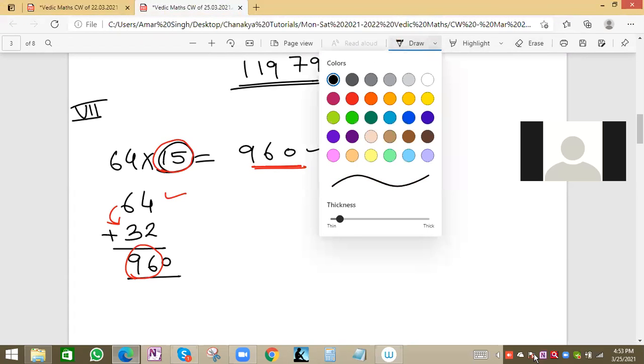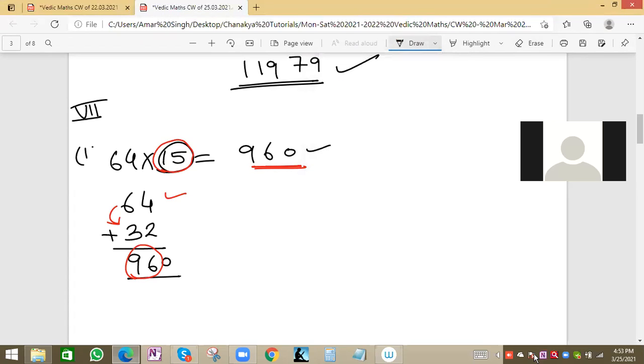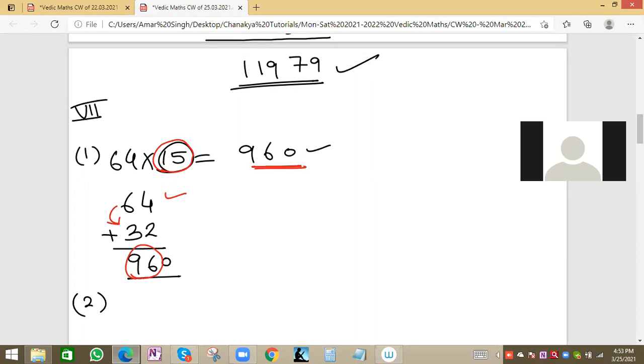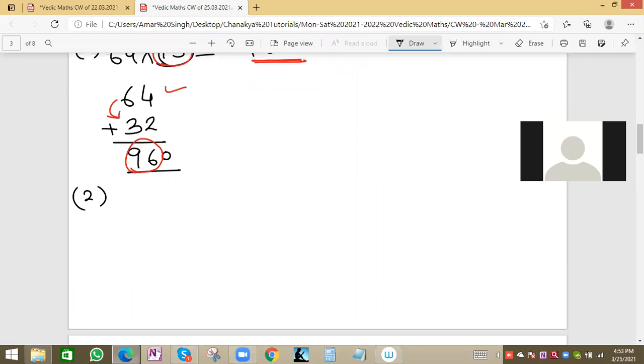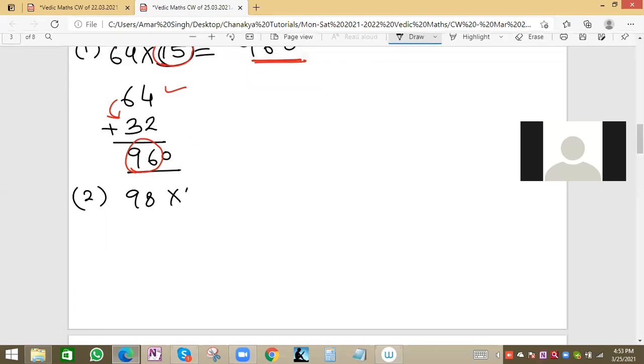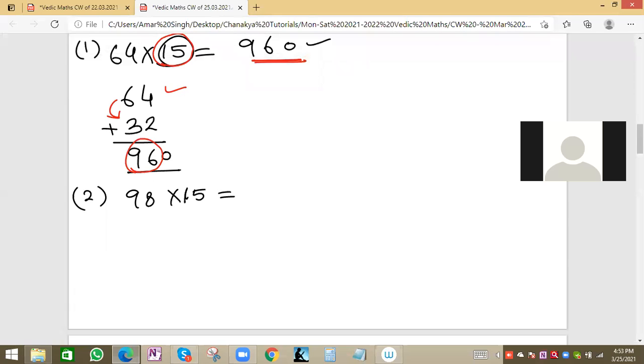Understood? Suppose we have 98 into 15. Same trick, same pattern we'll use for this one. What will be the value? Anyone? Same method.